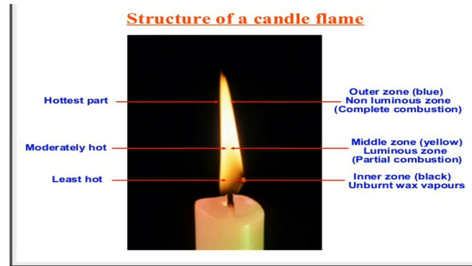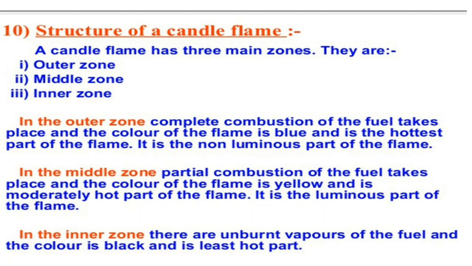As complete combustion is there, the heat will be more, so for that reason they use this outermost zone for melting the gold or silver.